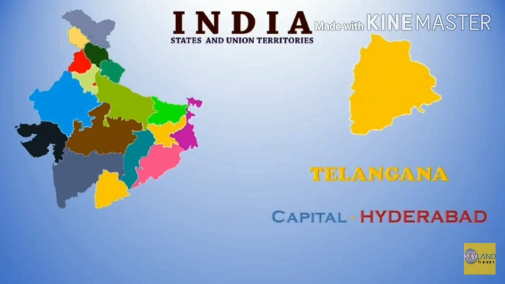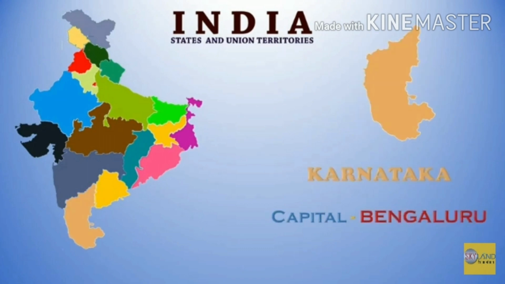Telangana. Telangana is known for diverse languages and cultures. The famous monument Charminar is located in the capital city of Telangana, that is Hyderabad. Karnataka. Kannada, one of the classical languages of India, is the most widely spoken language here. Its capital, Bengaluru, is famous as the Silicon Valley of India.